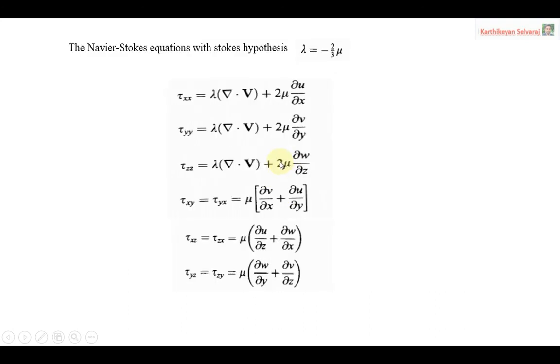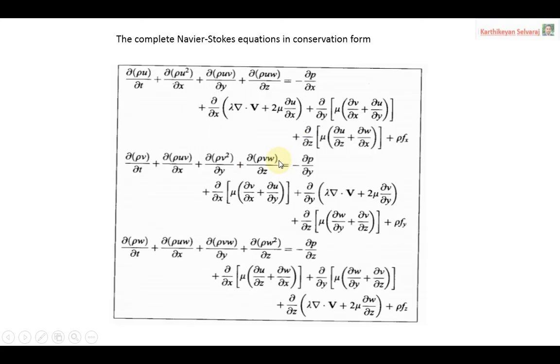Here we are replacing that term using the Stokes hypothesis, so we cannot find any normal stress or shear stress. In place of normal stress or shear stress, we are using the viscosity coefficient. So this is the full form of the Navier-Stokes equation. Still, so much research is going on to get exact results for this equation. This is one of the most complicated equations in fluid dynamics.